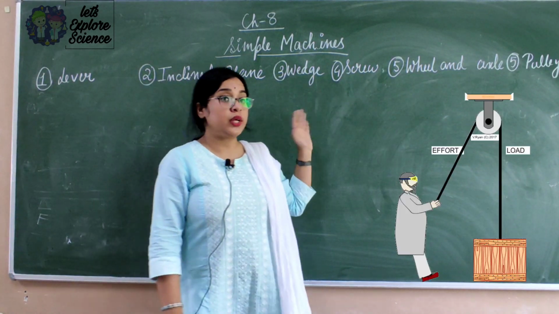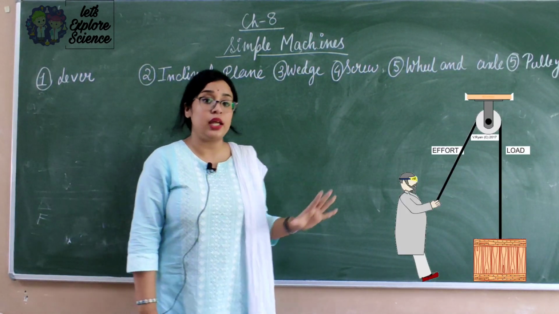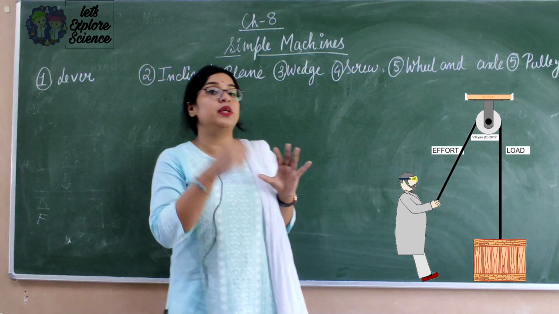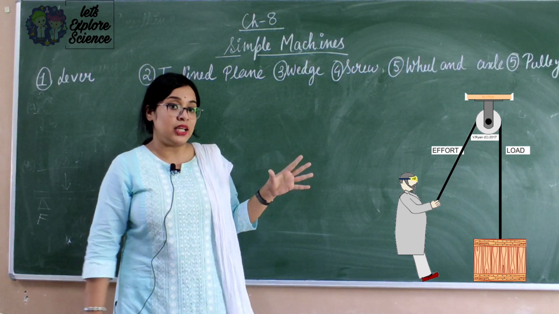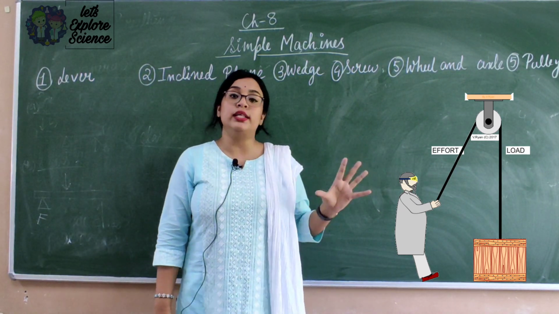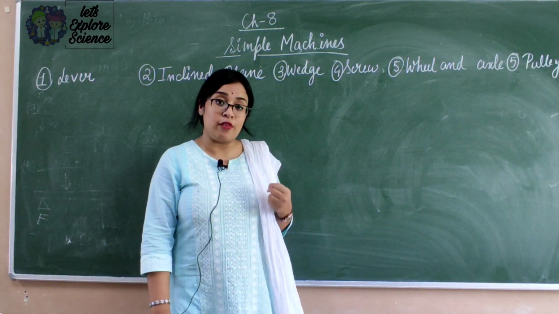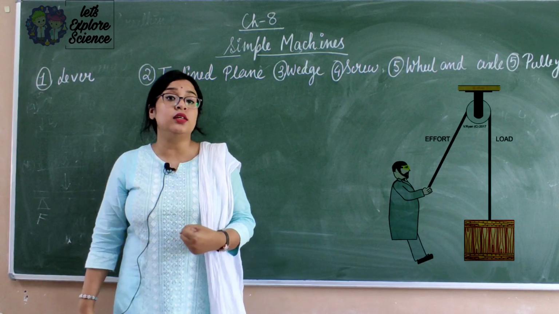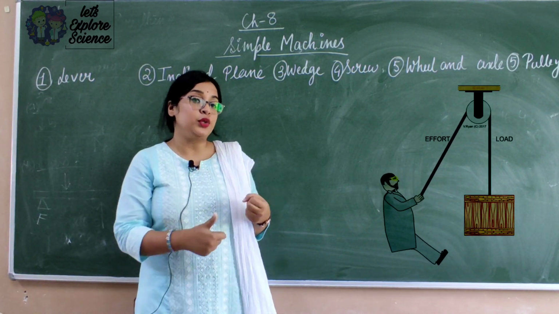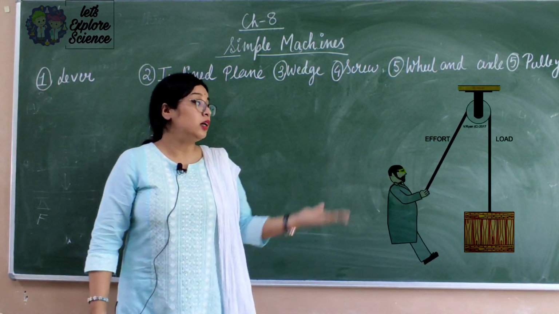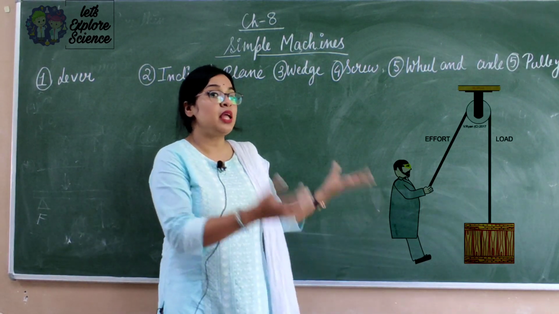Now coming to pulley, you can see the picture. A pulley is actually a grooved wheel where a rope is attached. On one end of the rope, the load is attached. On the other end, you need to apply the effort. So when you drag the other end of the rope, automatically the load will be lifted.